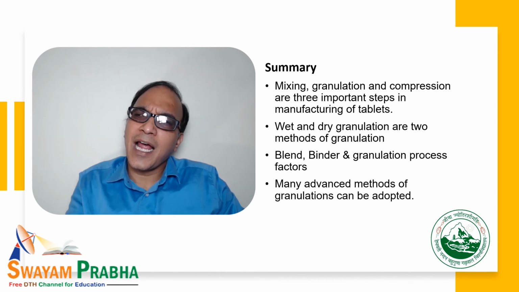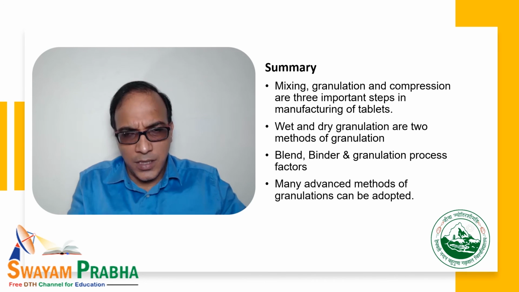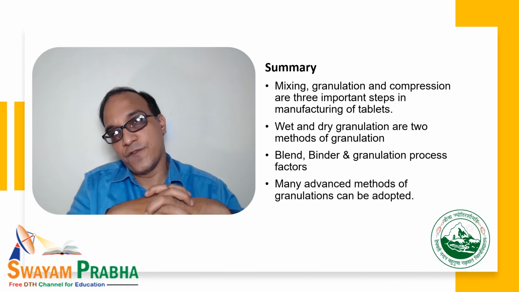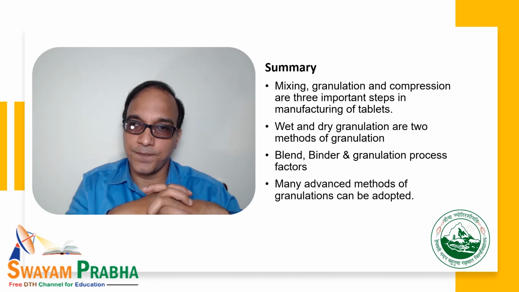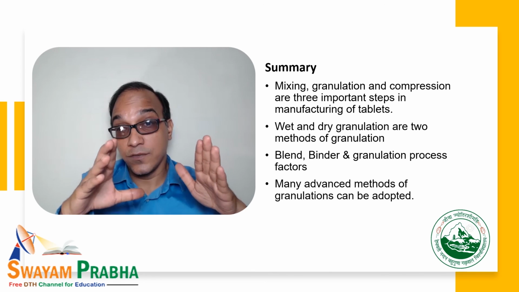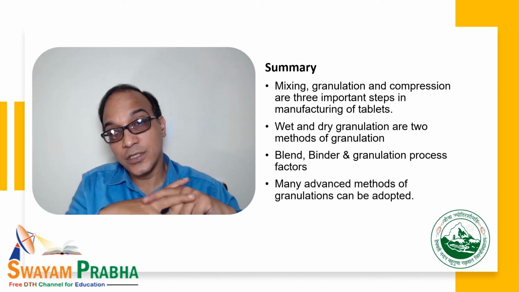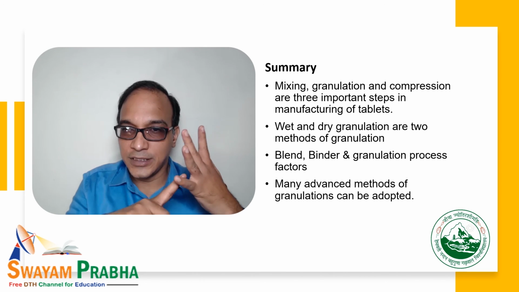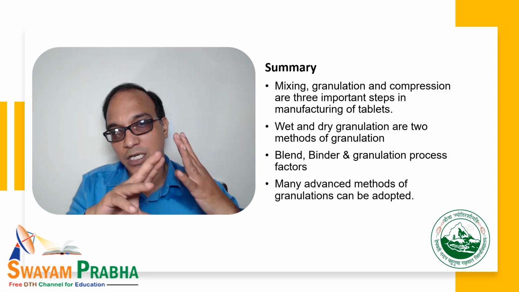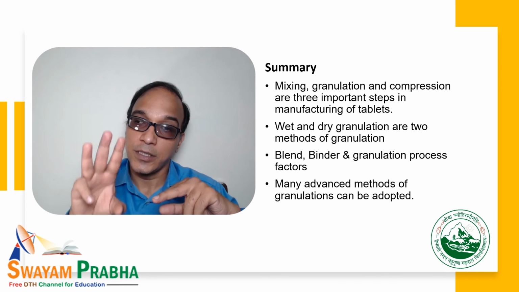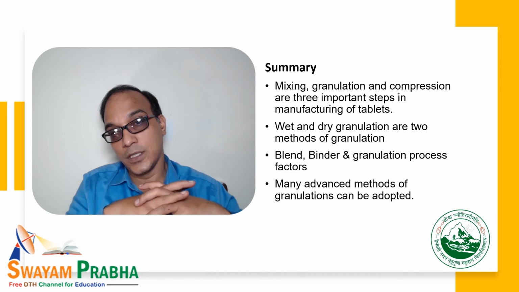So let me summarize the granulation aspects which we discussed in this lecture. There are various excipients with different functions as needed: mixing, granulation and compression, MGC. So mixing, granulation, compression are the three important steps in manufacturing of tablets.